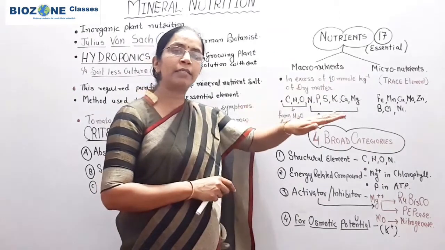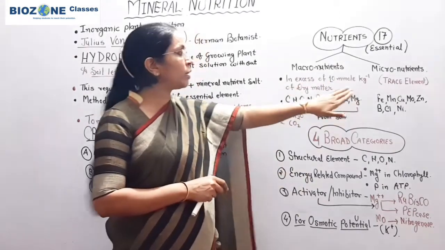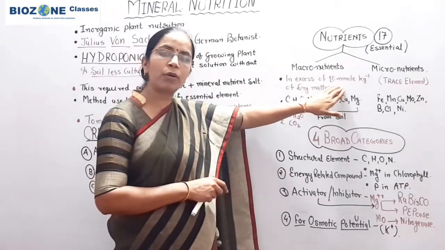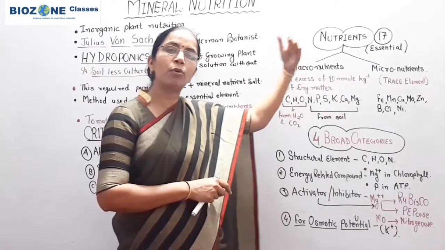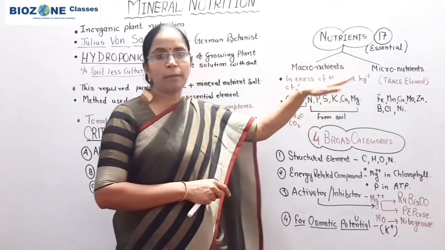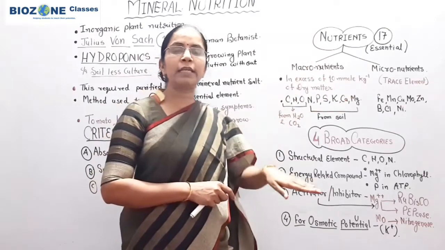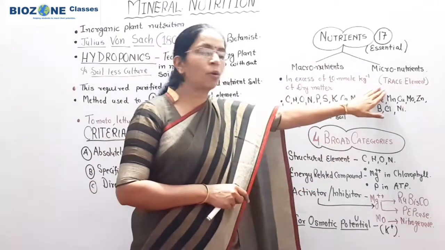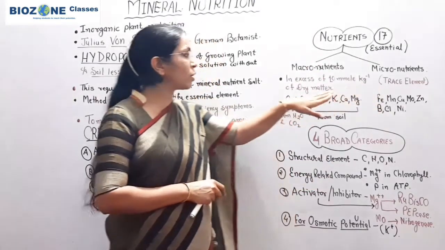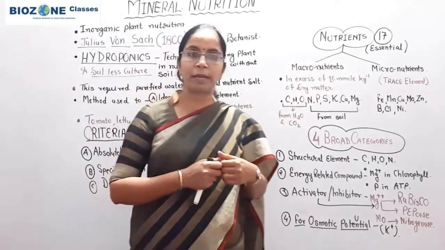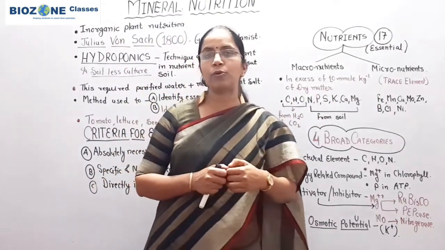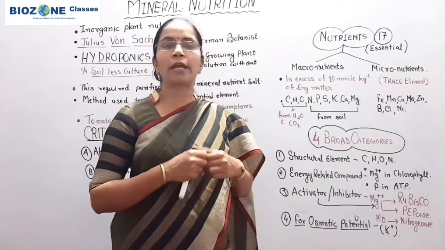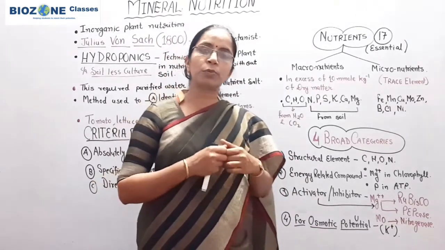When the element is required at more than 10 millimole per kilogram of dry matter, it is a macronutrient; when less than 10 millimoles, it is called a micronutrient. Now the question is raised, what is dry matter? Dry matter का meaning होता है कि when we want to take a dry matter,